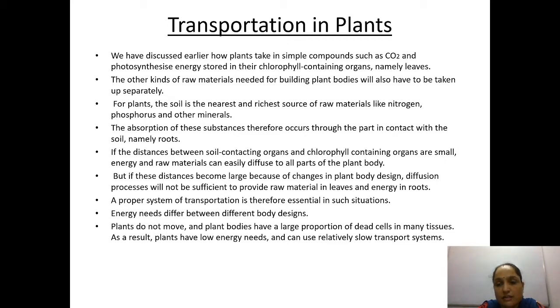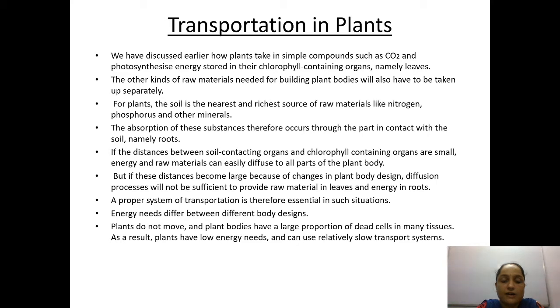In the soil, there is availability of nitrogen, phosphorus, and other minerals also. So the absorption of these substances occurs at the part in contact with the soil. You must know that the part in contact with the soil is definitely the roots.